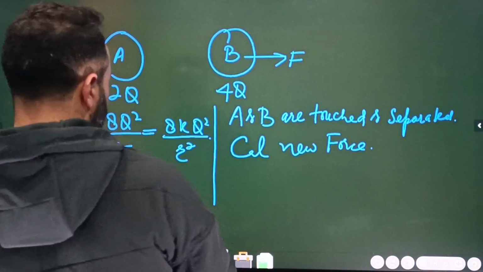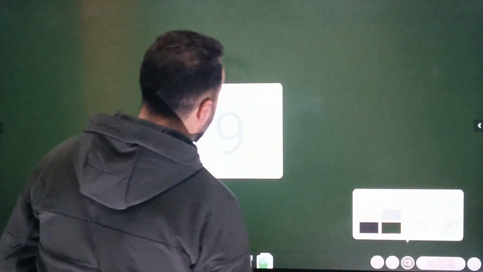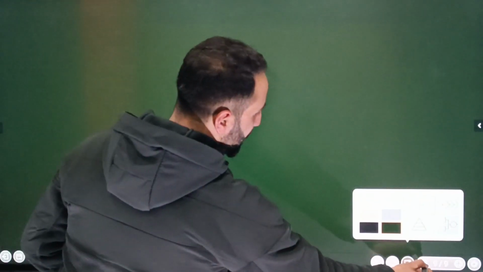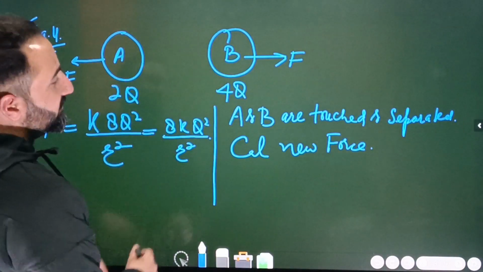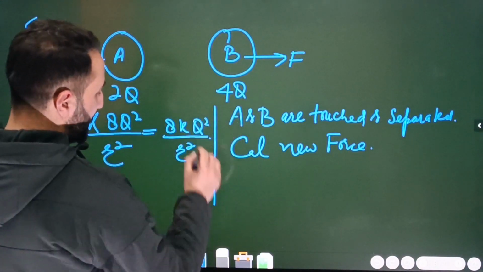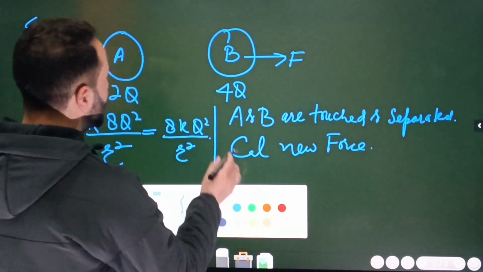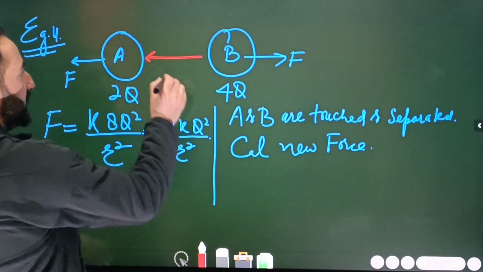So concept is simple. यहाँ ध्यान दीजिए बेटा. So this what I will do here. Simply what I will do is this. यहाँ ध्यान दीजिए बेटा. So these two are touched and separated. When they are touched and separated, so obviously charge transfer will occur, and it will occur from ज़्यादा charge to कम charge, like this.